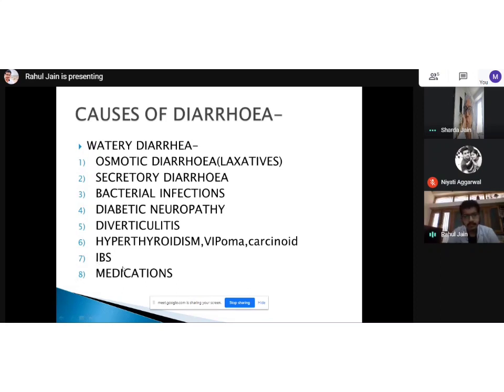And then last is medication. There are a few medications which can cause diarrhea. Erythromycin and all my drugs can cause GI upset. Whenever we think about the side effect of any drug, the first things which come to our mind are nausea, vomiting, and diarrhea, any GI upset. Even metformin can sometimes cause diarrhea. So any medication can cause diarrhea.